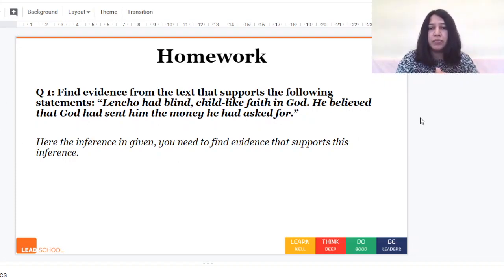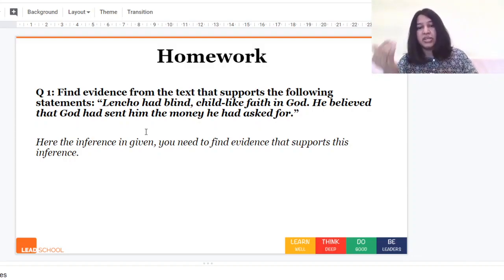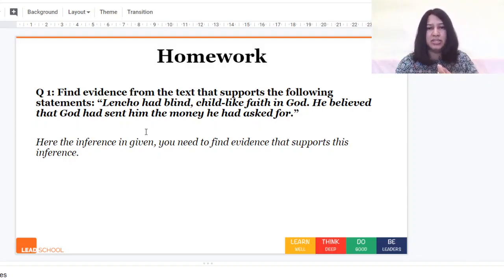Now, this type of question you saw in your unseen passage, where I just showed you how we need to find evidence from the text which proves a statement. So here is a statement that I have written, and you need to find evidence from the text which will support it. The inference that we needed to make in the previous question is already given here. And now your role for this homework is to find evidence which will support this inference.